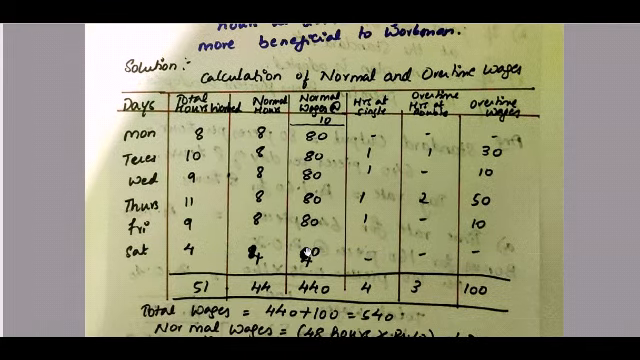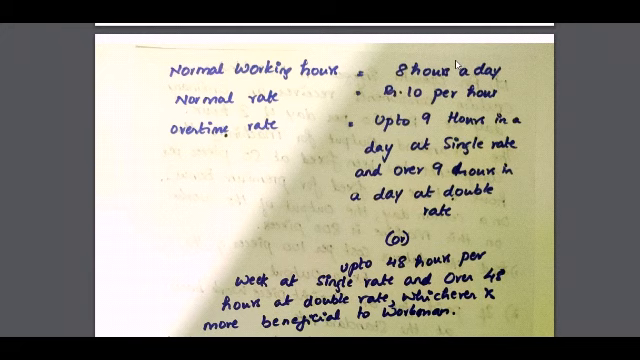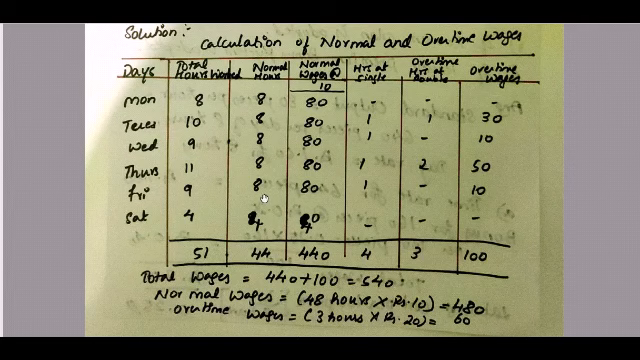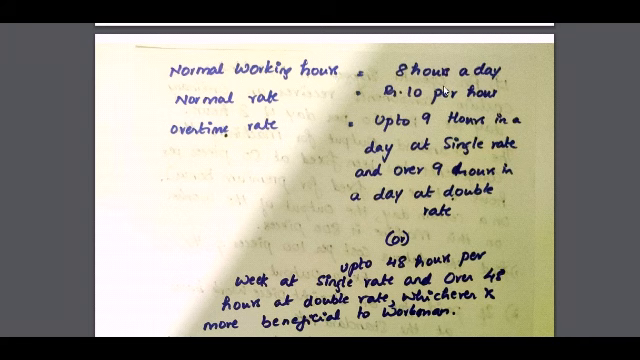So now let us look into the solution part. Calculation of normal and overtime wages. Days, how many days have they given in the question? 6 days. Total hours worked, which they have given in the question. Normal hours: for every day they have told in the question, it is 8 hours a day. So every day they are working for 8 hours. But on a Saturday it's a half day, so we assume it is 4 hours working. Normal wages: what is the normal wages? They have told rupees 10 per hour.